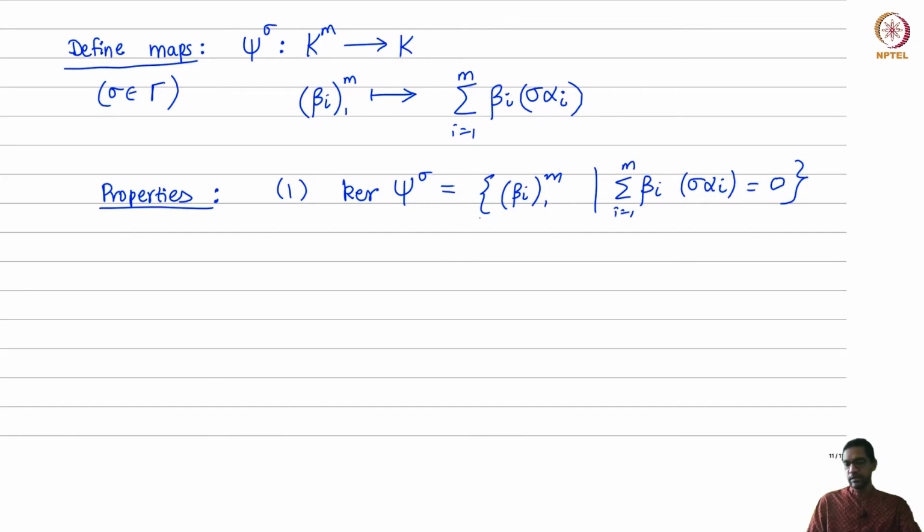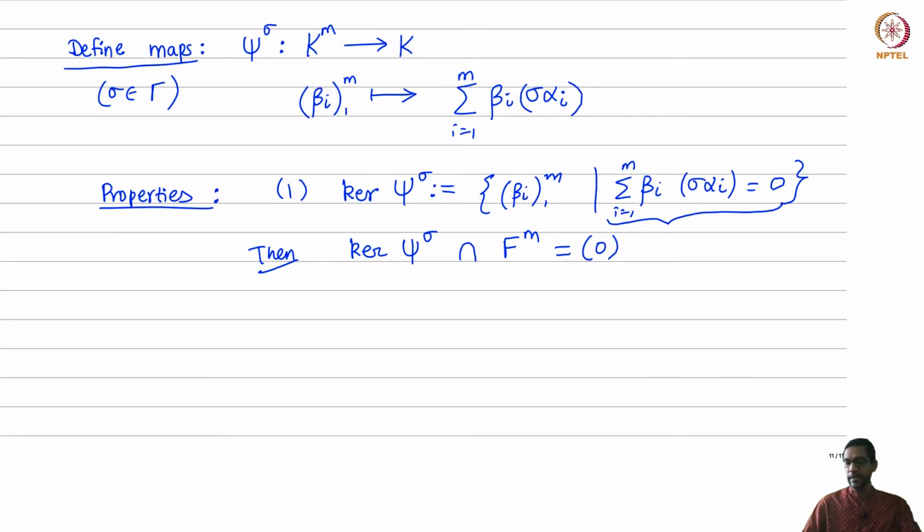Well, in general there will probably be many of these, but if we take this to be the kernel, then observe the following. The kernel of ψ_σ does not intersect F^m. In other words, if all the β_i's come from F, then this linear combination can never be 0, unless all the β_i's are 0 themselves.